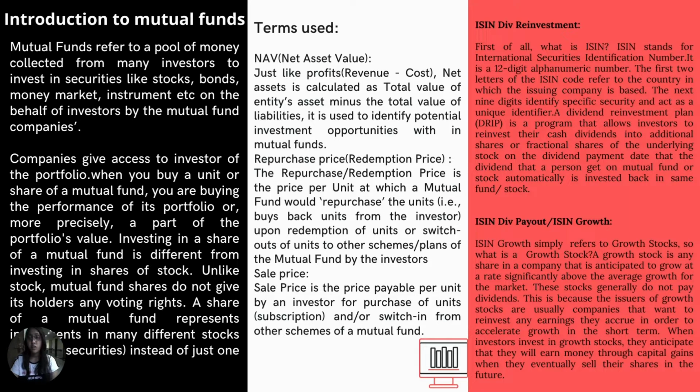The repurchase or redemption price is the price per unit at which a mutual fund would repurchase the units, that is, buys back units from the investor. Finally, the sale price is the price payable per unit by an investor for purchase of units from other schemes of a mutual fund.